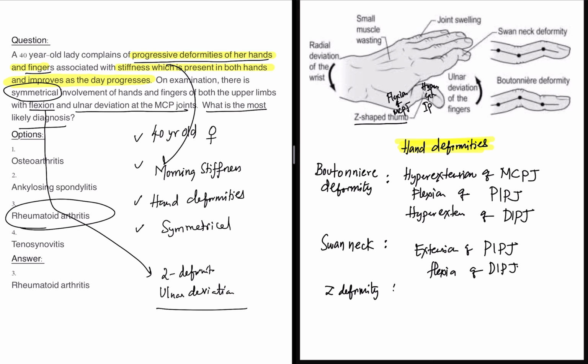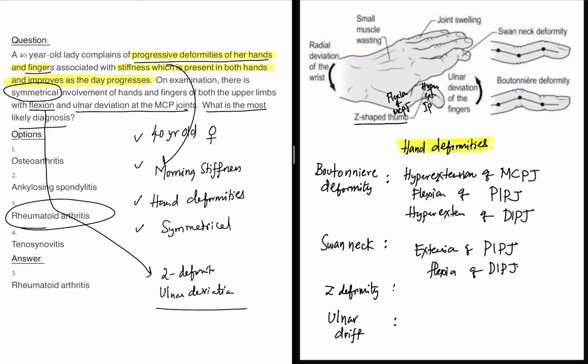The fourth important hand deformity you see is ulnar drift. In ulnar drift, as you can see here, there is an ulnar deviation of the fingers. If this is radius and this is ulna, all the fingers are moving towards the ulna. That is drift towards the ulna, or ulnar deviation, or ulnar drift, and it is classical of rheumatoid arthritis.